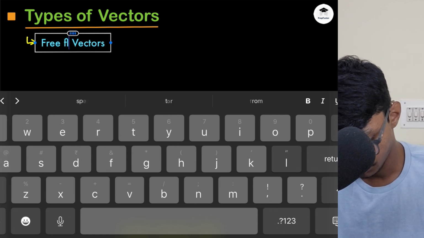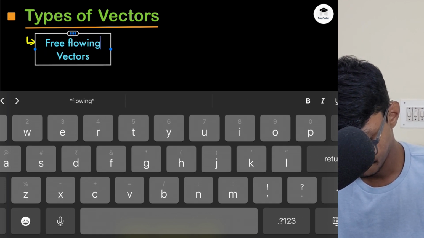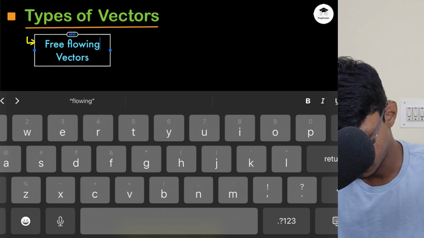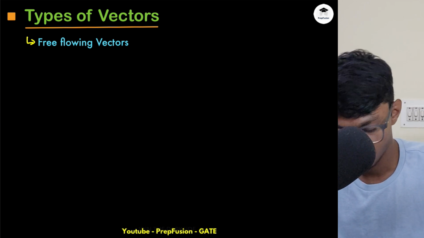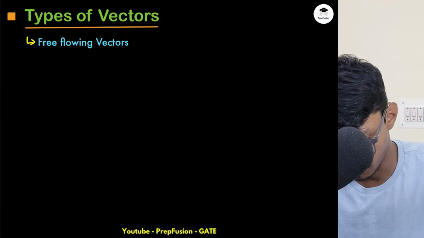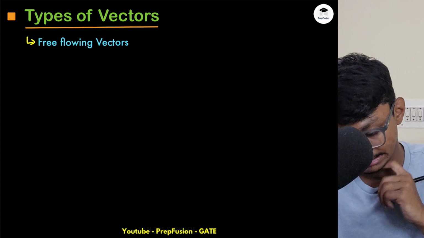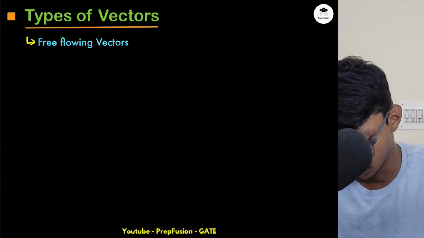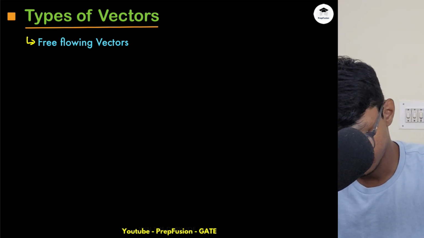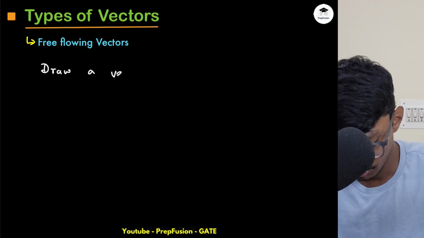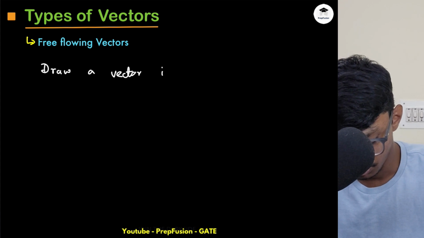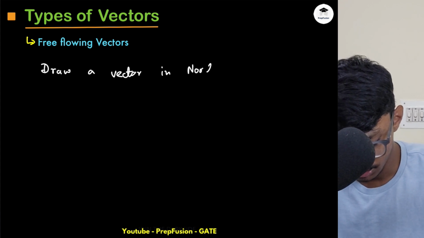If you have been asked to draw a vector, I will formulate the question for you: draw a vector in the northeast direction.